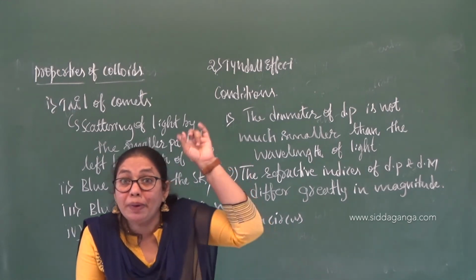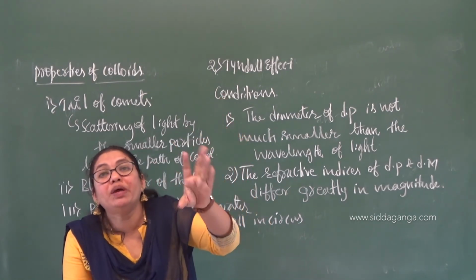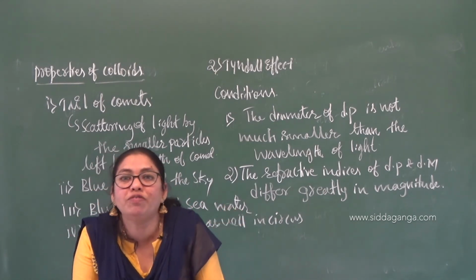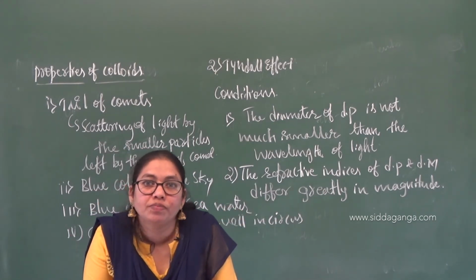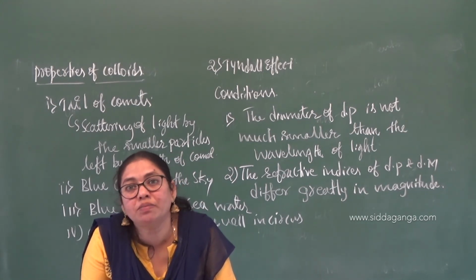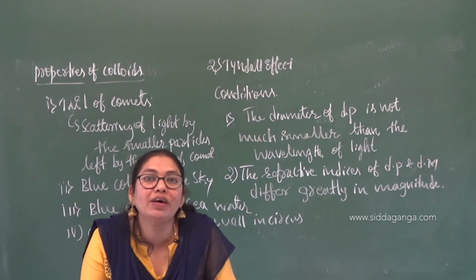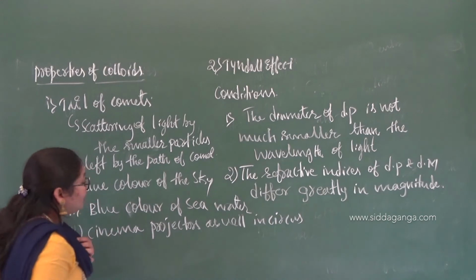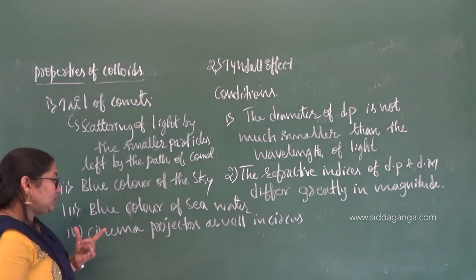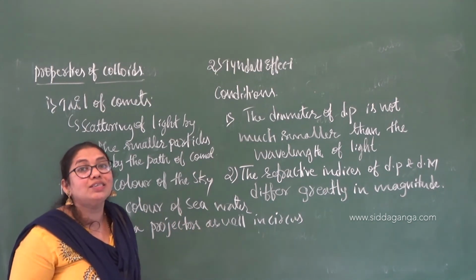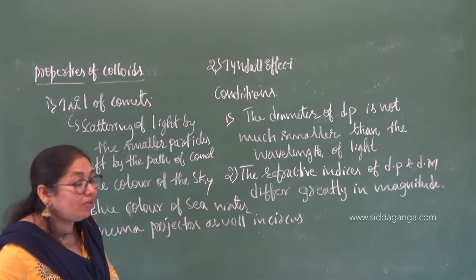Why are you able to see that part? Because the dust particles will scatter it. Dust is also an example of a type of colloid. Solid in gas, aerosol, I have given the example for that one. Dust is an example for aerosol. So that is what is scattering the light. That's why in case of the projectors of cinema halls as well as the focus lights of circus, there is a scattering of light.